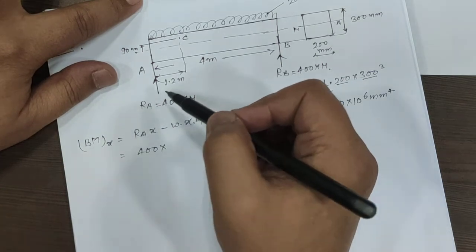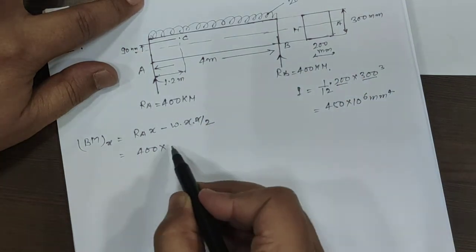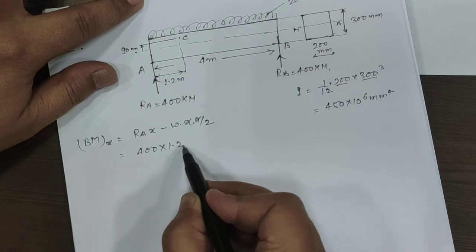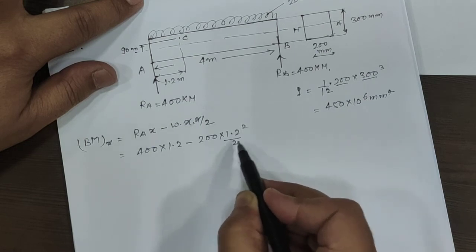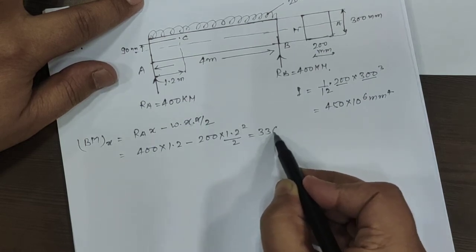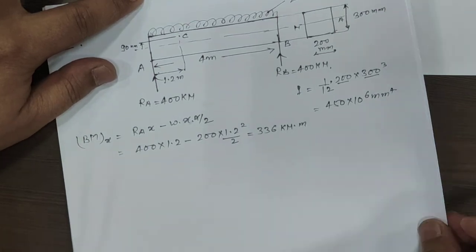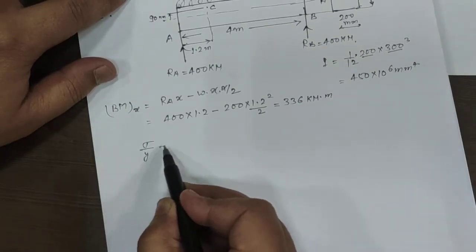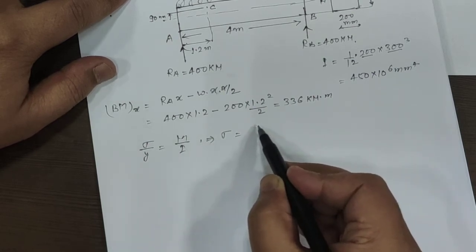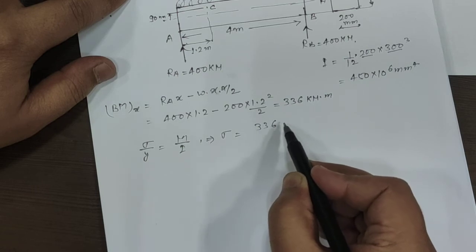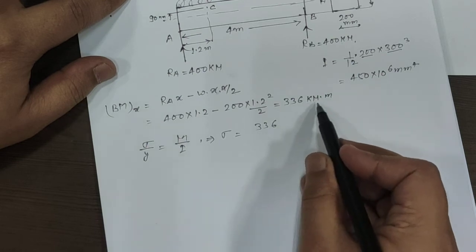Why are we calculating it? Because we have to use the bending equation, and in the bending equation we have to put the value of bending moment. So this value will be equal to 400 into 1.2 minus W, W is given 200, into 1.2 square divided by 2. It means the value is coming 336 kilonewton meter, because moment is force into perpendicular distance. Now we can calculate sigma upon y is equal to M upon I. The sigma will be equal to M, M we are having 336 kilonewton meter.